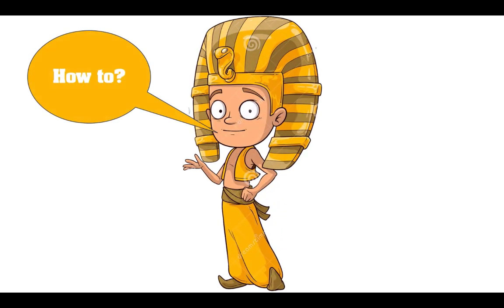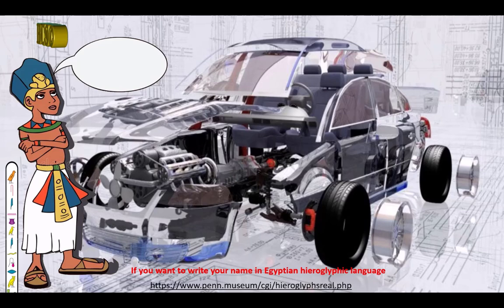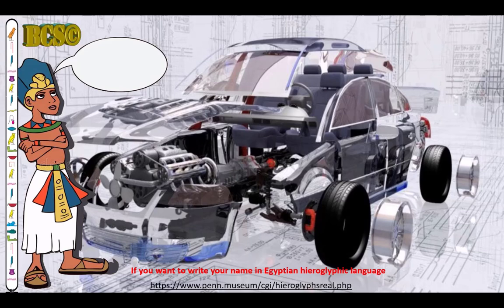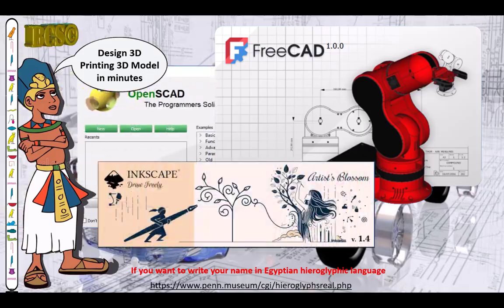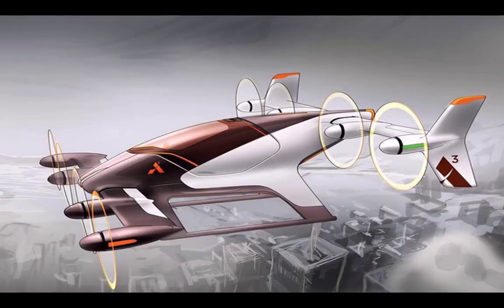How to design 3D printing 3D models in minutes. How we developed this.